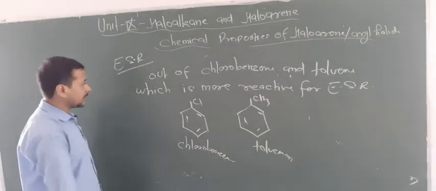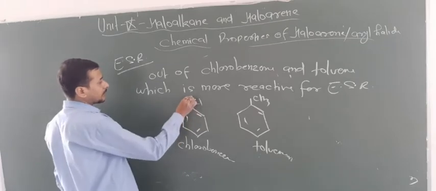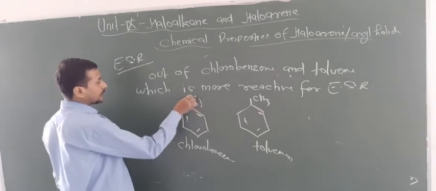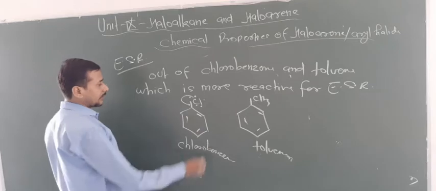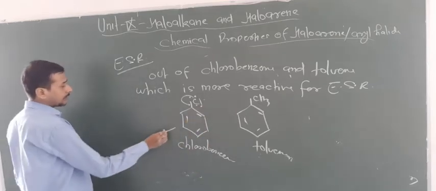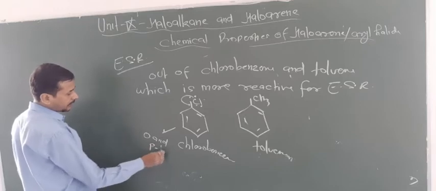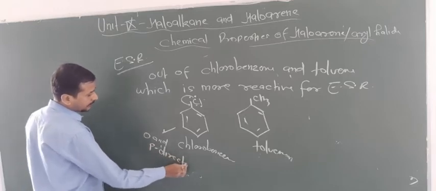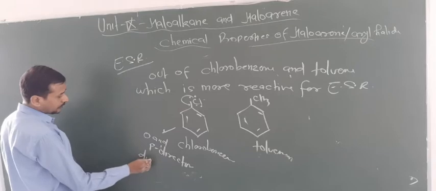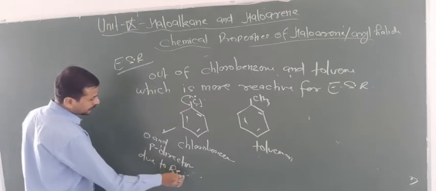Now one thing I told you, in case of chlorobenzene what happens? Here, due to the lone pair, it will donate the electrons. So that's why this is an ortho para director, due to resonance.